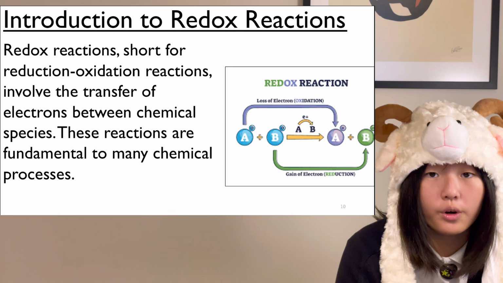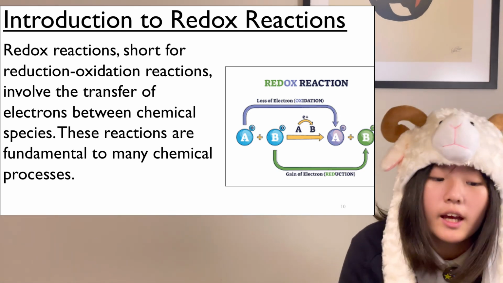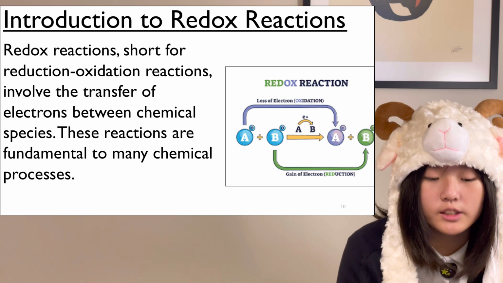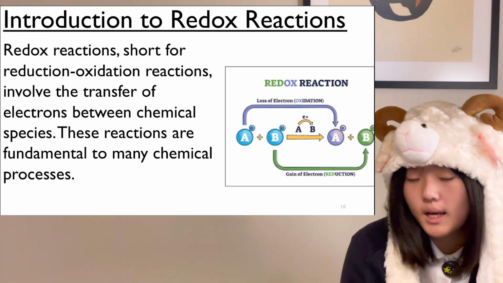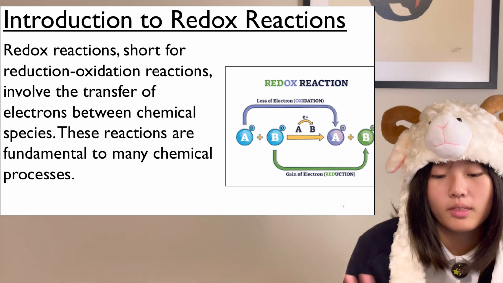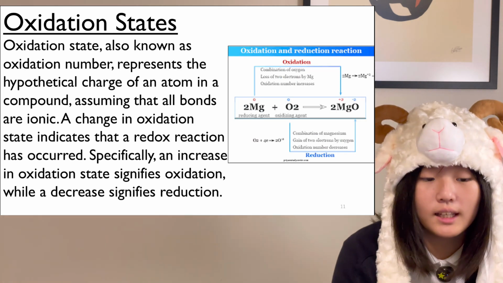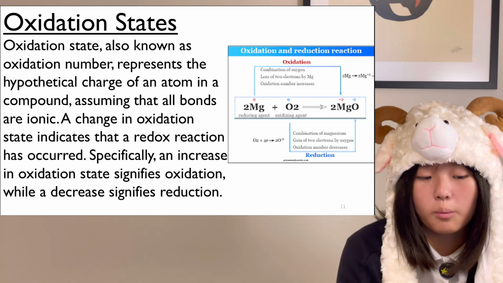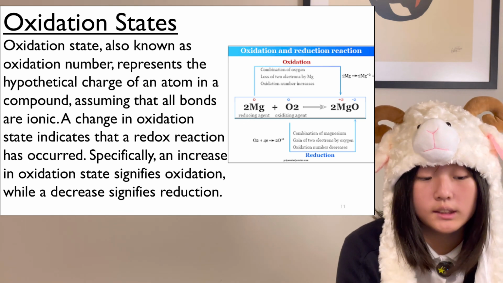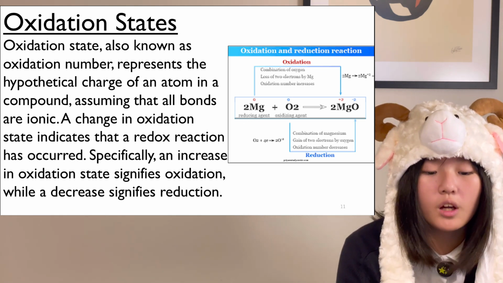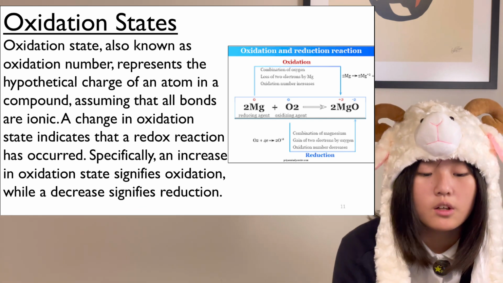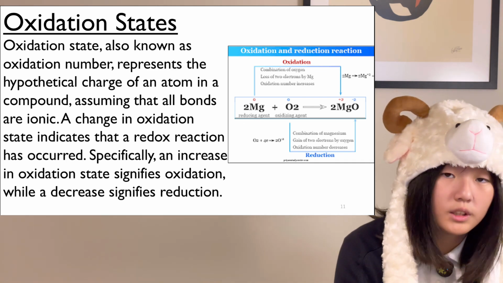Redox reactions, short for Reduction-Oxidation reactions, involve the transfer of electrons between chemical species. These reactions are fundamental to many chemical processes. Oxidation state, also known as oxidation number, represents the hypothetical charge of an atom in a compound, assuming that all bonds are ionic. A change in oxidation state indicates that a redox reaction has occurred. Specifically, an increase in oxidation state signifies oxidation, while a decrease signifies reduction.